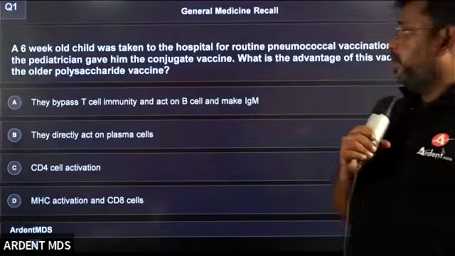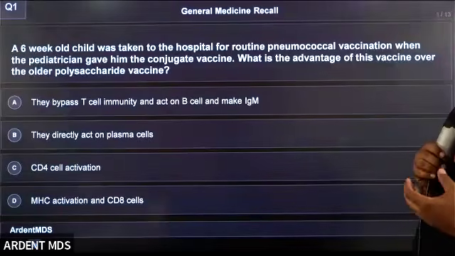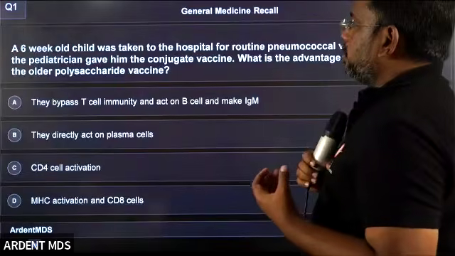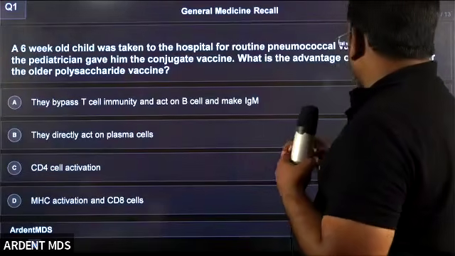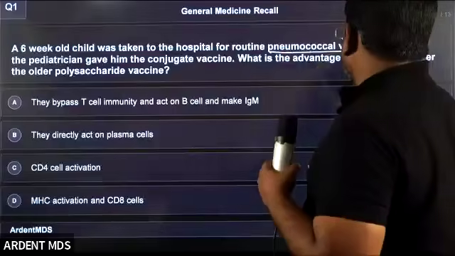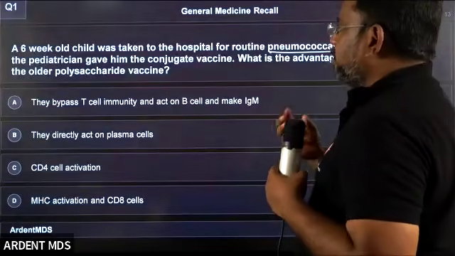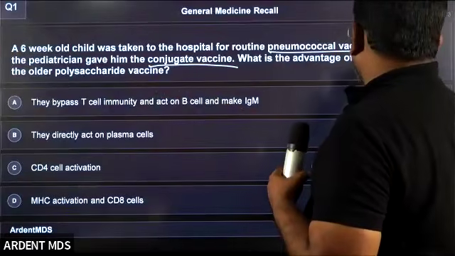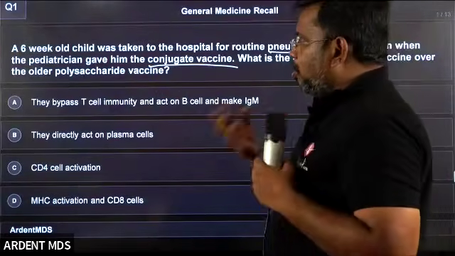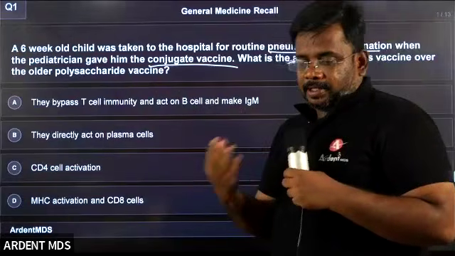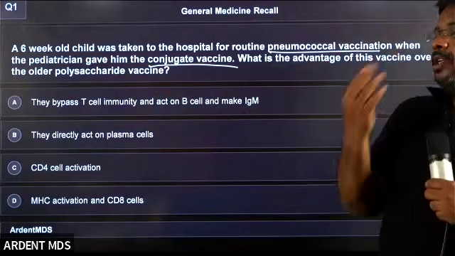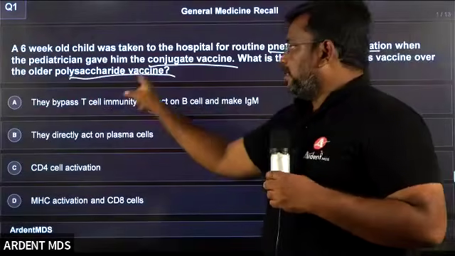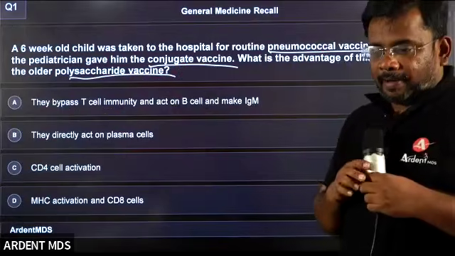The question is about a child who is 6 weeks old, probably 1.5 months, taken to the hospital for pneumococcal vaccination. The pediatrician wanted to give a conjugate vaccine. What is the advantage of this vaccine over the older polysaccharide vaccine? There are 2 types of vaccine available, students. One is called the polysaccharide vaccine. The second type is called the conjugate vaccine.